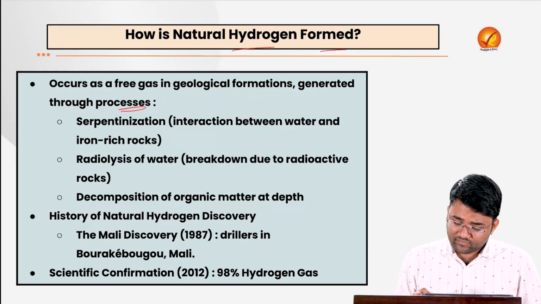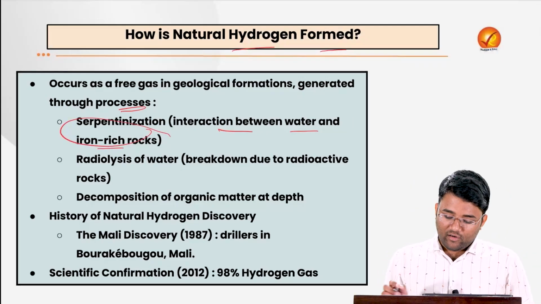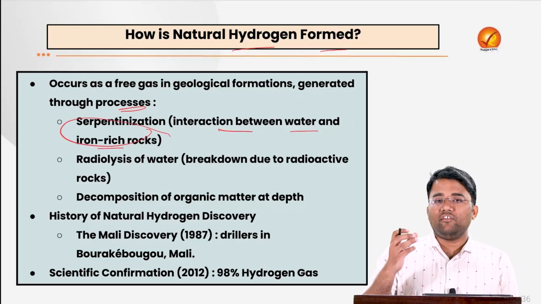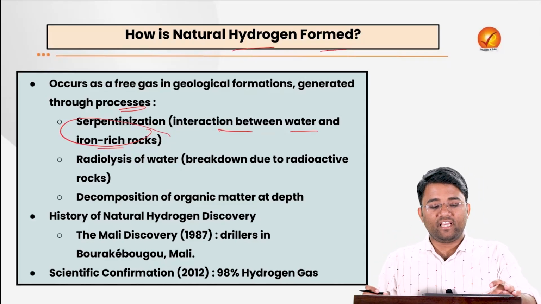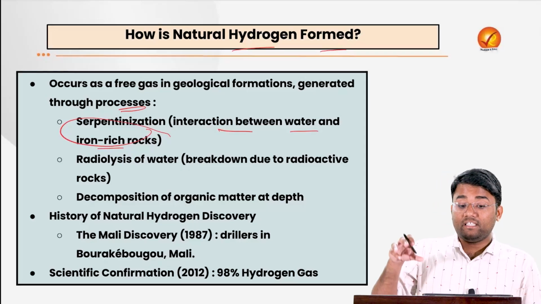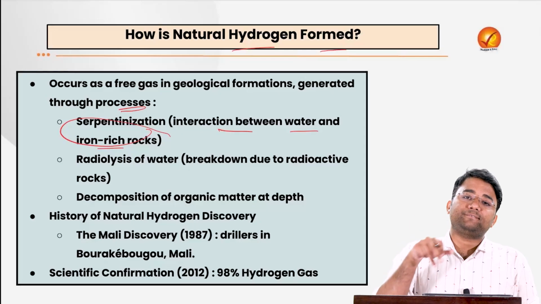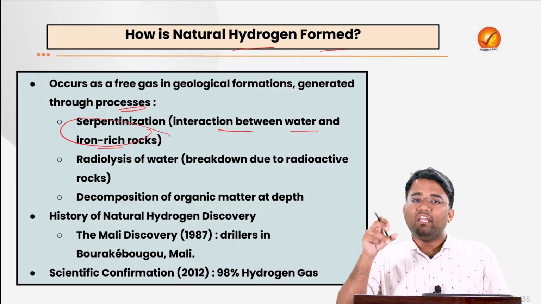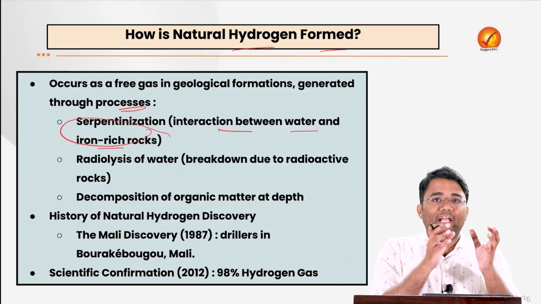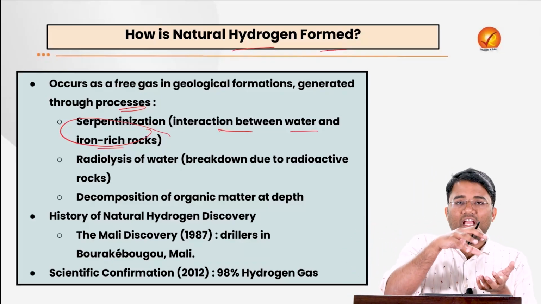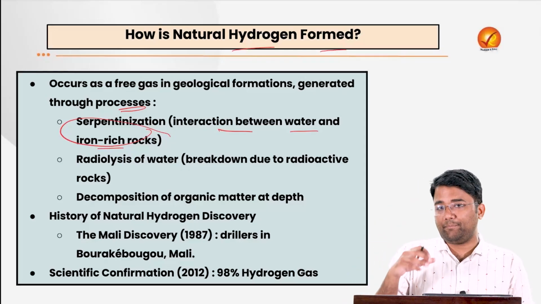For example, the interaction between water and iron-rich rocks. Here, the water will seep into iron-rich rocks like olivine in the Earth's crust, and a reaction will occur which will turn the rock into serpentine, which is a green mineral. The byproduct of this process will be hydrogen gas plus heat. This hydrogen gas will be trapped in the crust, and we can extract it at a later stage. So that is the process of serpentinization.